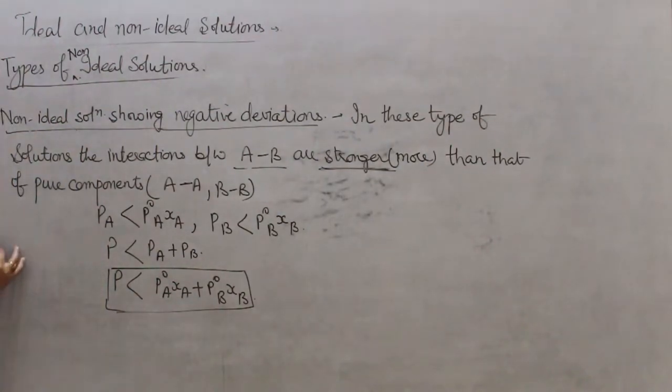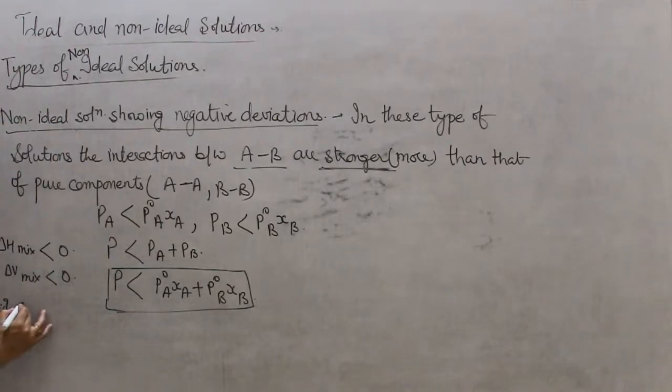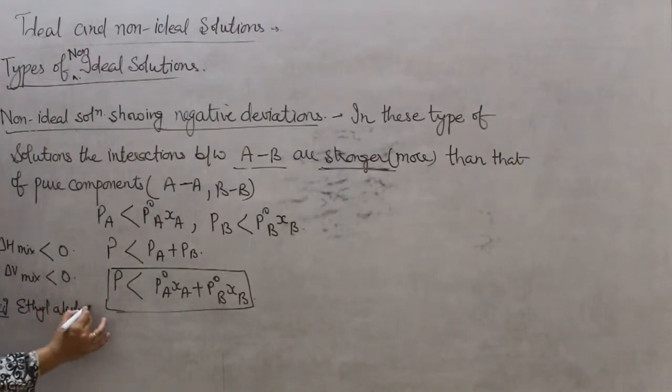Similarly, second feature we can write delta H mixing will be less than 0. And third case, delta V mixing will always be less than 0. So example is, for example, ethyl alcohol and chloroform.